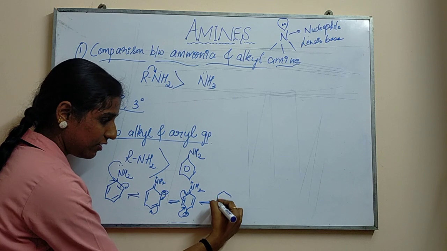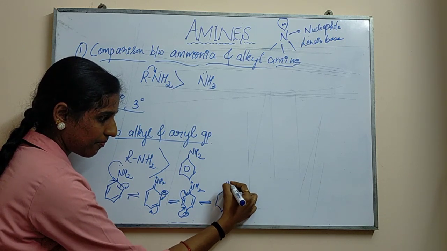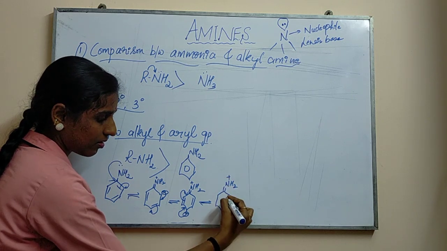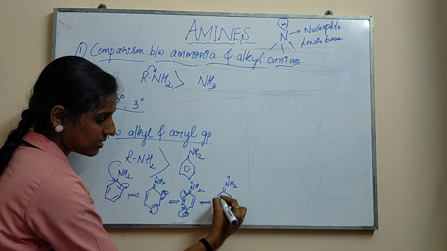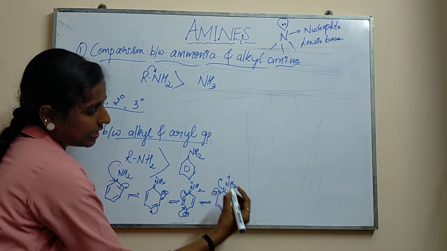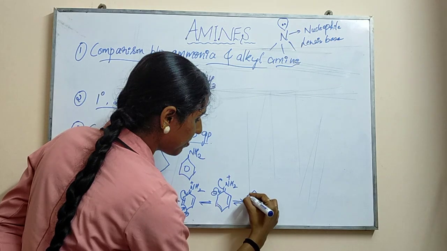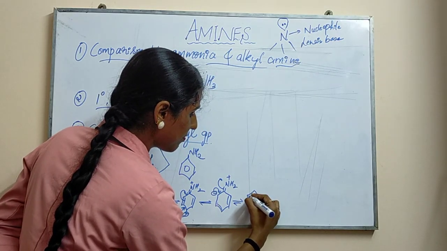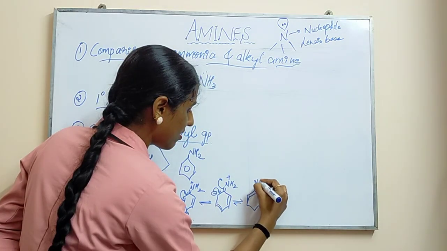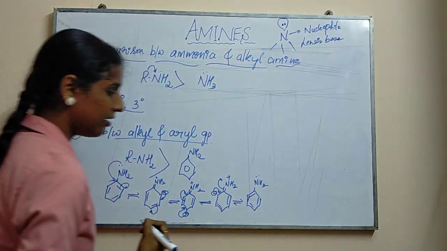You have learned resonance structures in your 11th standard. This is here and this is here, and this goes with the negative charge and will be given back. NH2 lone pair of electrons. So this is nothing but resonance.